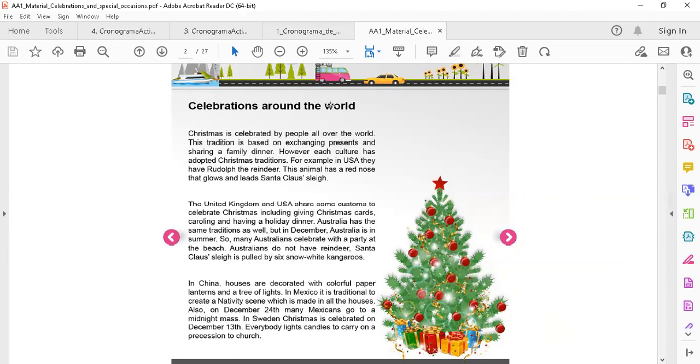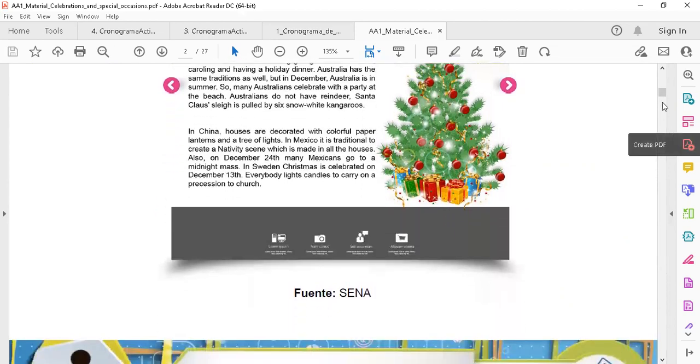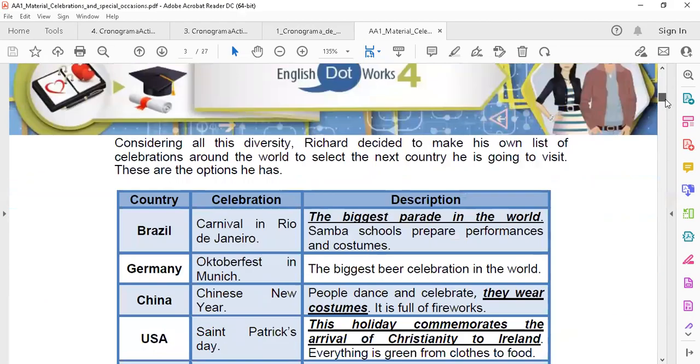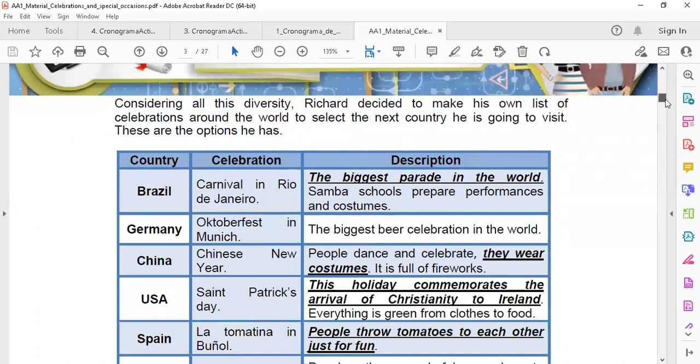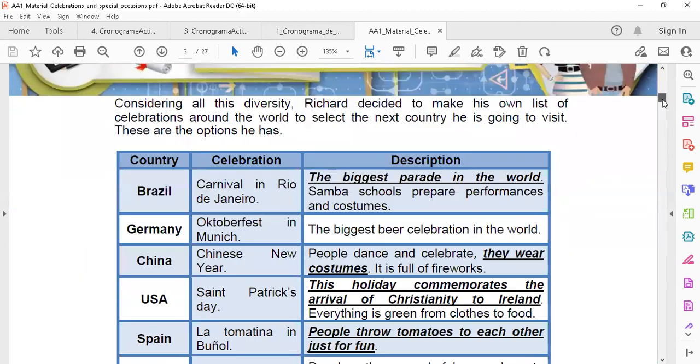So here you find an example on how to do that first section of the learning activity one, celebrations around the world. Here we have a guy, Richard. In this case, he's the main character in this learning activity one. Richard decided to make his own list of celebrations around the world to select the next country he's going to visit. These are the options he has.